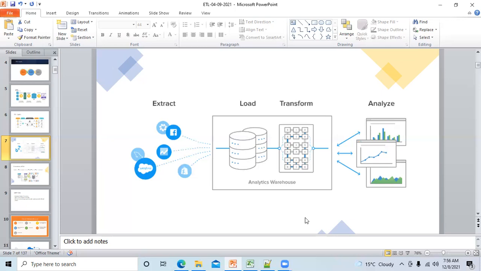So the only difference is in ETL you are customized. Okay, that no, I want from these 2 sources only. Leave all the 8 sources. Maybe your business is having 10 sources. So in ETL you are customized. I want data from these 2 sources only. Leave those 8 sources, I don't want.